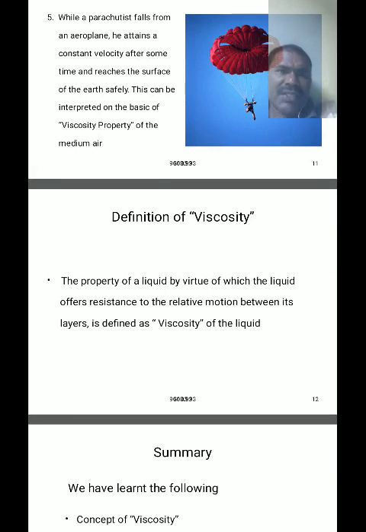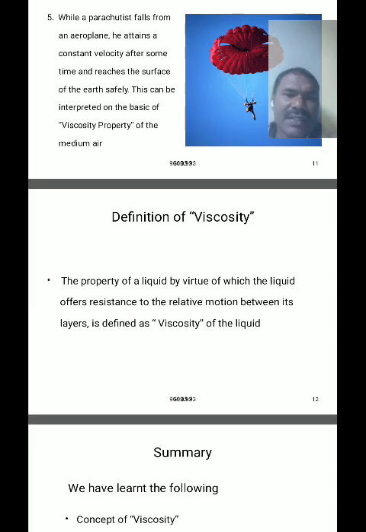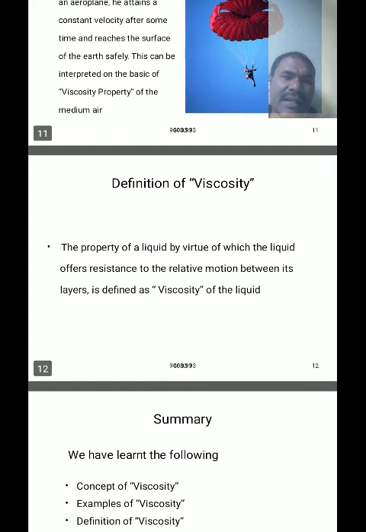So viscosity is the property of a fluid, a liquid or a gas, by virtue of which it offers a resistance force between two different layers in motion. It is the property by virtue of which internal resistance is applied in different layers of a fluid, also called viscosity.